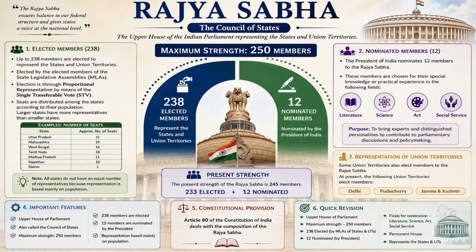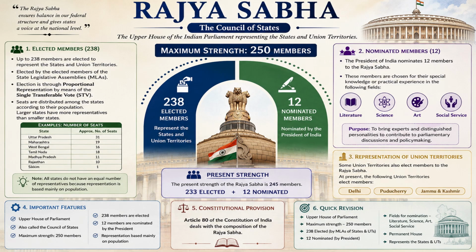Now, for the union territories, not all union territories can send their people. There are only 3 from which we can get members: Delhi, Puducherry, and Jammu Kashmir. The article which speaks about the composition of Rajya Sabha is Article 80. This is a bit crucial if you are interested in giving higher exams.